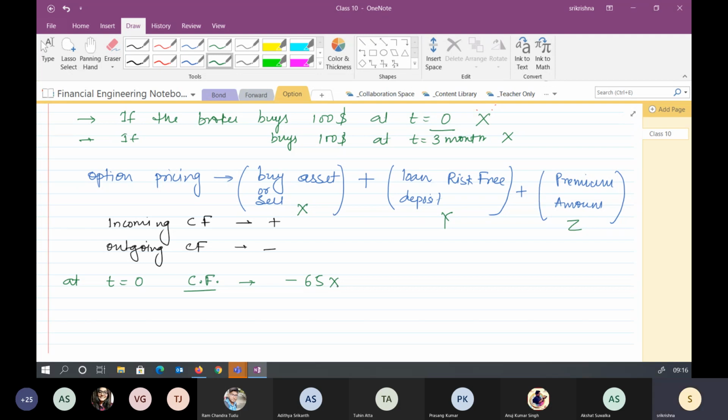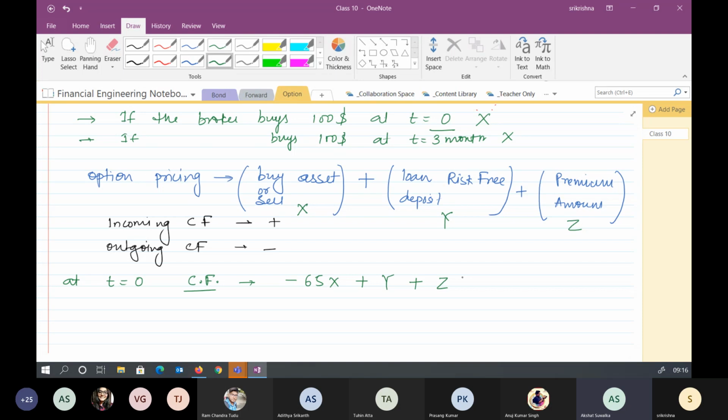Yes or no? Yes, sir. And we have taken a loan from the bank. So the cash flow is positive here. Plus we have also charged a premium. So the cash flow is again positive here.